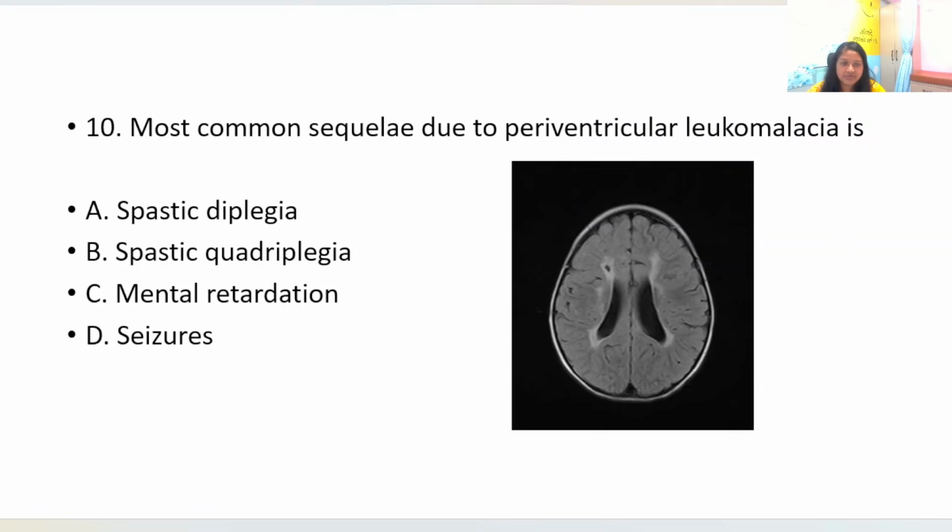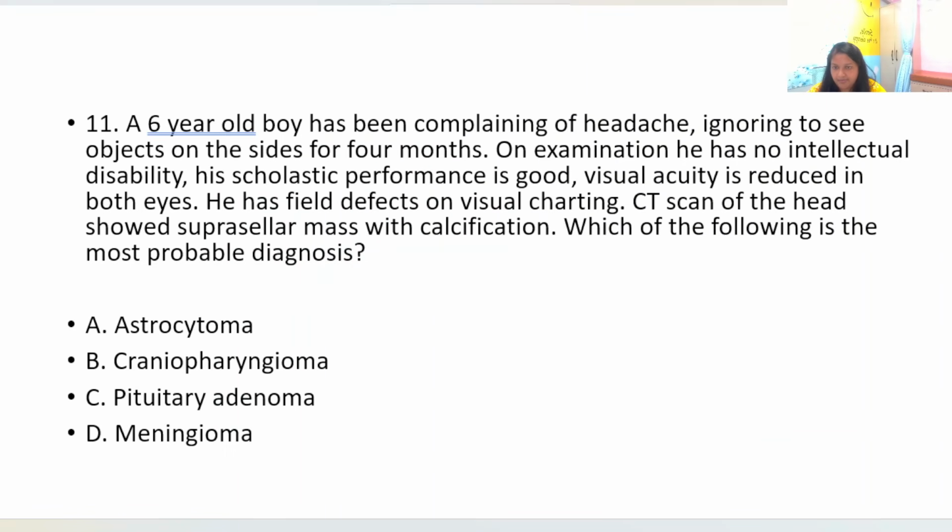Most common sequelae due to periventricular leukomalacia. We all know this. The most common sequelae of PVL is spastic diplegia, spastic diplegic CP, and this is the most common CP in preterms who have periventricular leukomalacia.